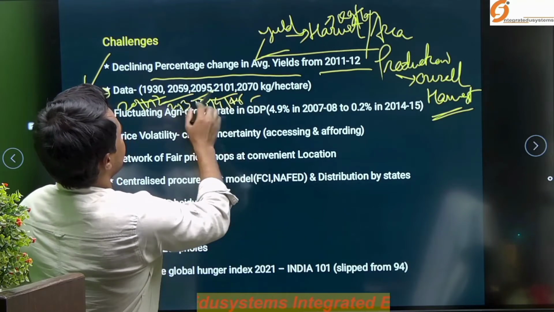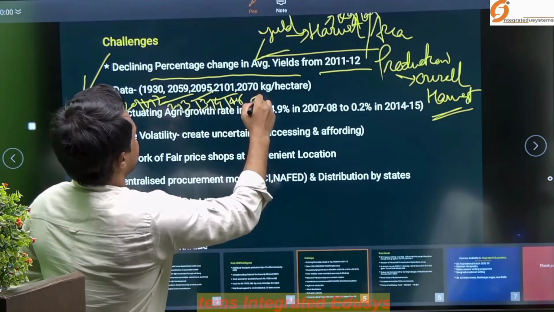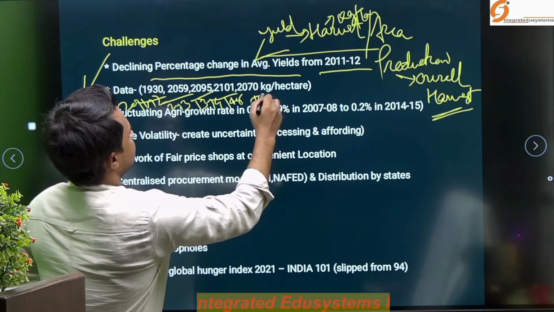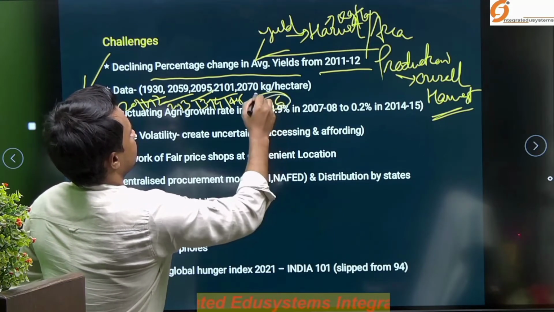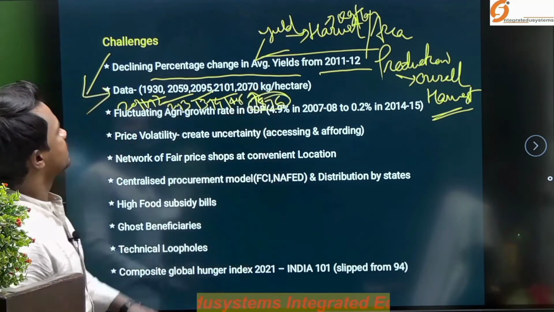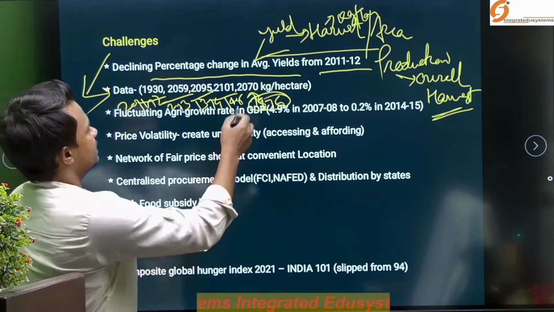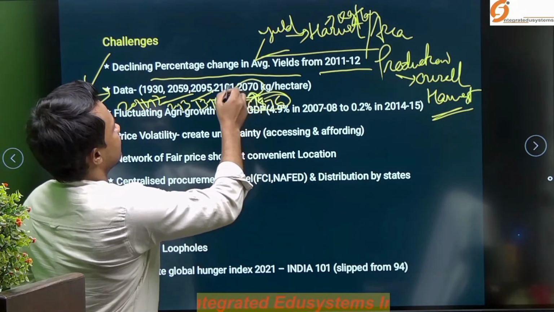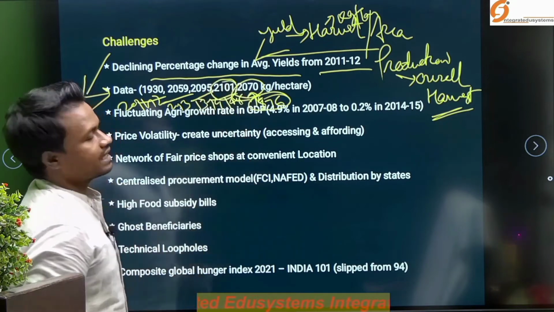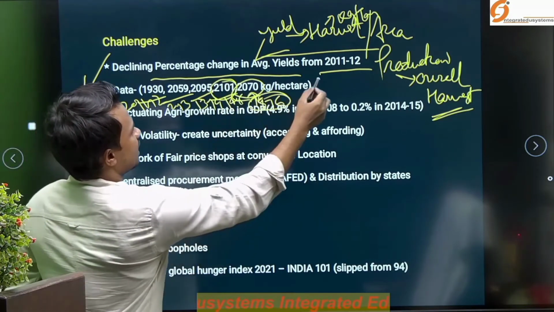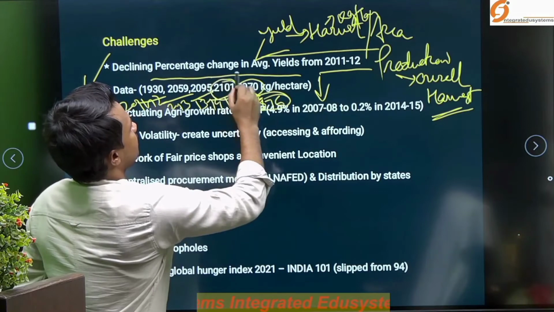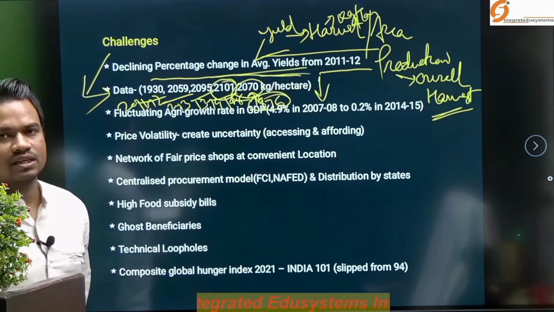In the last, the percentage change in average yield is 2070, earlier it was 2001 kg per hectare. So, we can see the marked decline of the average yield of the country's productivity.